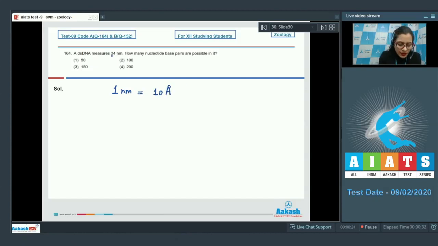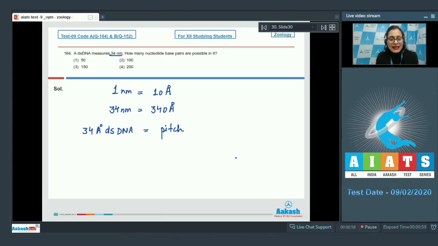Therefore, 34 nanometer equals 340 angstrom, and we know that 34 angstrom of double-stranded DNA represents the pitch, and 1 pitch of double-stranded DNA contains 10 base pairs.